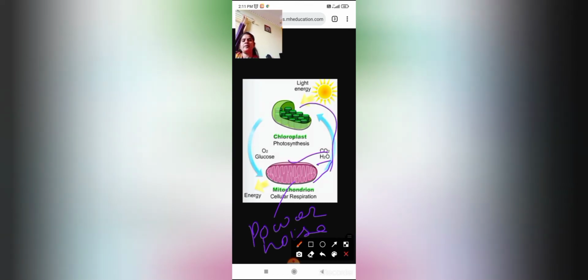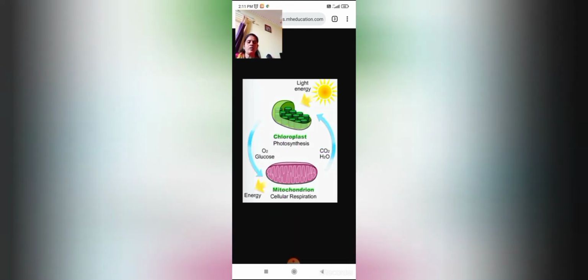This water vapor is used by the plants in the chloroplast. That chloroplast contains chlorophyll, the green color pigment. Then this carbon dioxide is used up, and photosynthesis takes place here, and oxygen is released. Then again oxygen and glucose combine in the cells, and in the mitochondria energy is released. So this is how cellular respiration, or aerobic respiration, takes place.